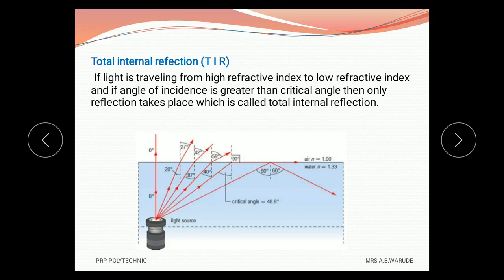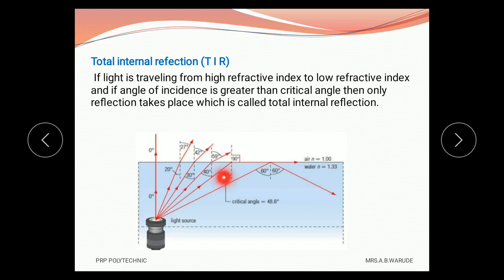Thus, as the angle of incidence increases, a situation is reached at which the refracted ray points along the surface, and the angle of refraction is 90 degrees. For an angle of incidence larger than this critical angle, no refracted ray exists. Only reflection takes place, giving rise to a phenomenon called total internal reflection.